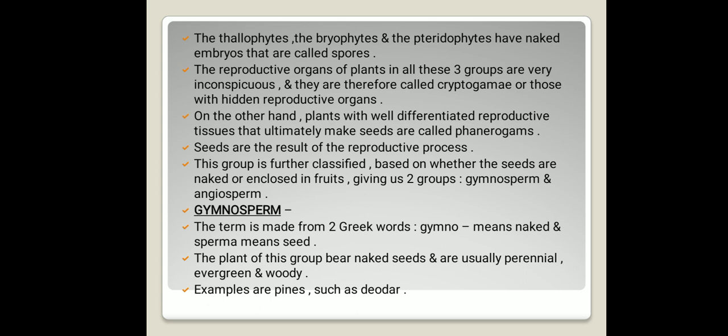On the other hand, plants with well differentiated reproductive tissue that ultimately make seeds are called phanerogams. So the plants with well differentiated reproductive tissue means which we can see easily and which easily make seeds, visible to all. If the seeds are visible, that type of plant is called phanerogams. Means the plants with well differentiated reproductive organs, where we can easily differentiate the reproductive organs or tissues of the plant, are called phanerogams.